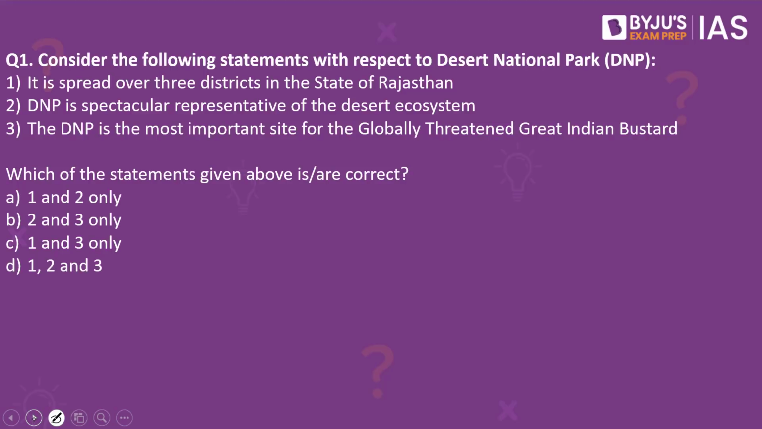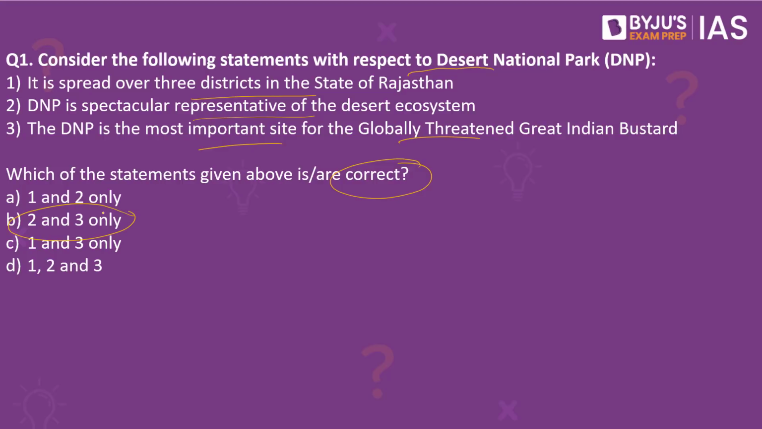Let's look into the first question. Consider the following statements with respect to Desert National Park. It is spread over 3 districts in the state of Rajasthan. DNP is a spectacular representative of the desert ecosystem. The DNP is the most important site for the globally threatened Great Indian Bustard. Which of the statements given above are correct? The answer to this is 2 and 3 only.